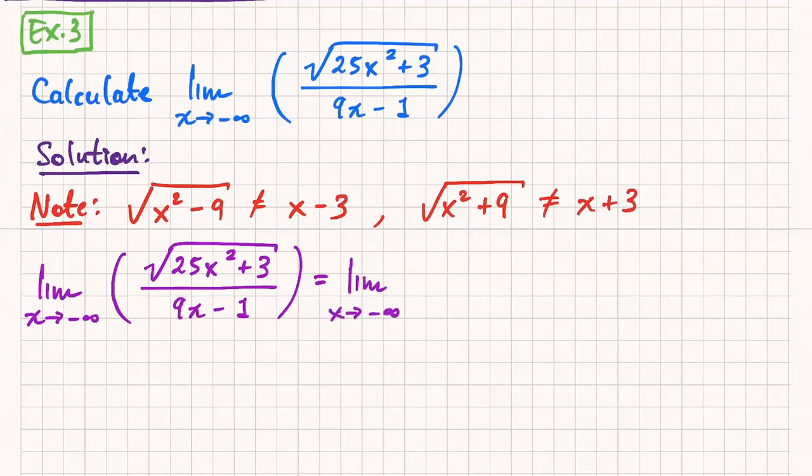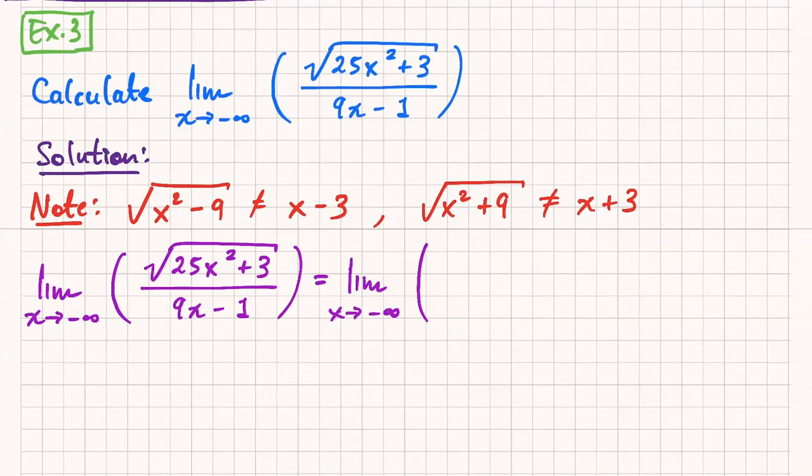Because the numerator and denominator, obviously the denominator is a polynomial. So asking what is the highest degree of the denominator makes sense. But asking what is the highest degree of the numerator doesn't make sense because it's not a polynomial. But we are going to somewhat modify that by saying, even though the numerator doesn't look like a polynomial, it is the square root of a polynomial.